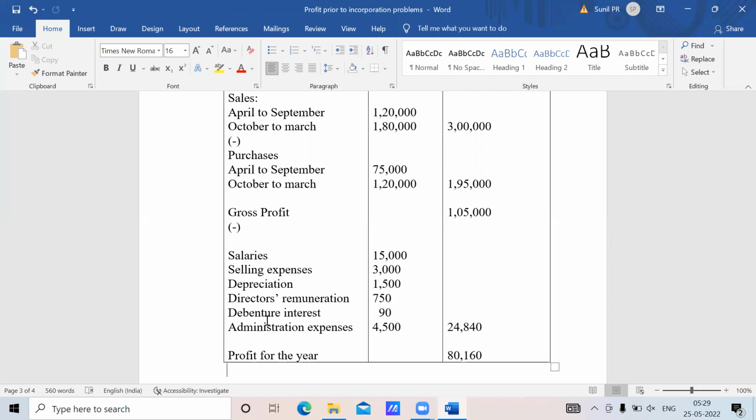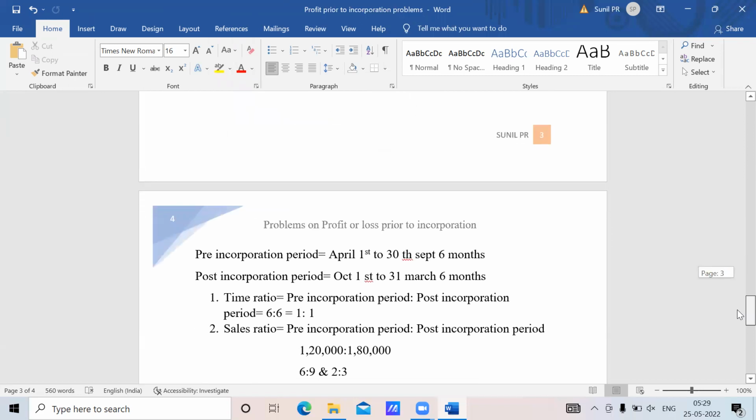Now we have to just calculate according to it. Should we calculate it according to the ratios and show the amount? Yes. Now I'm doing it.